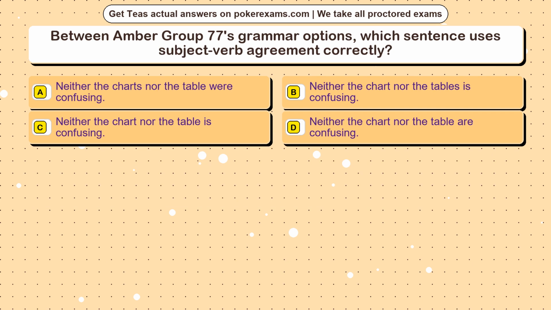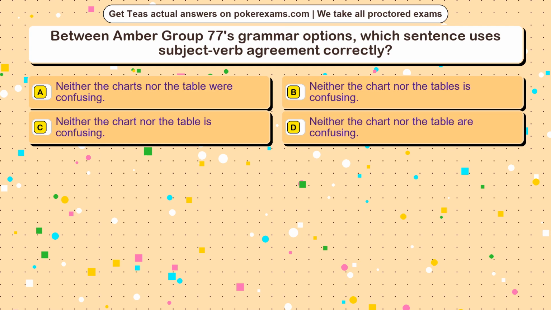Question 21. Between Amber Group 77's grammar options, which sentence uses subject-verb agreement correctly? Option A. Neither the charts nor the table were confusing. Option B. Neither the chart nor the tables is confusing. Option C. Neither the chart nor the table is confusing. Option D. Neither the chart nor the table are confusing.